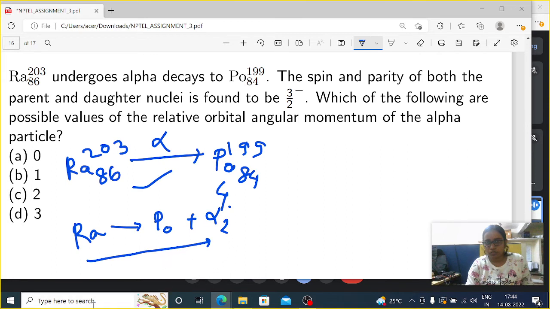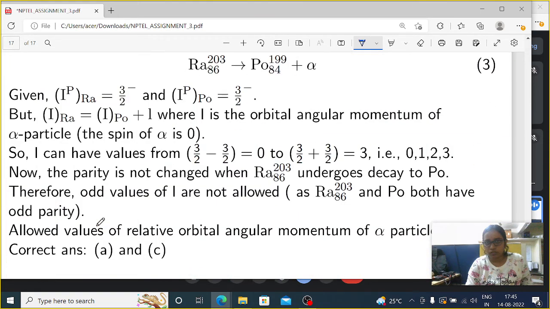What they are telling us is that the spin parity of both the parent and daughter nuclei is found to be 3/2 minus. Then which of the following are possible values of the relative orbital angular momentum of the alpha particle? What will be the value of L for the alpha particle? Now coming to the answer part. It's given that the IP of radium is 3/2 minus and the IP of polonium is 3/2 minus.